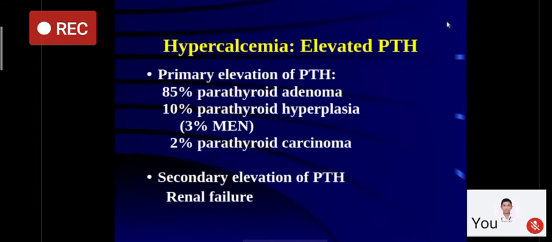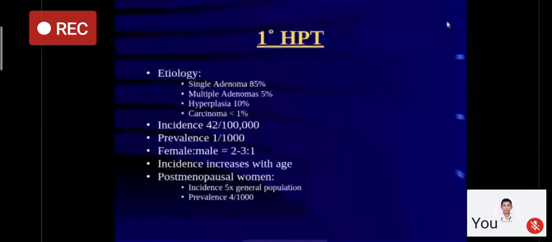Very few cases, around 10%, are because of all-four-gland hyperplasia. I hope you are remembering there are four parathyroid glands present in us, and parathyroid hyperplasia or hyperparathyroidism is an important component of MEN syndromes, and parathyroid carcinoma is a rare entity. There can be a secondary elevation of PTH, which is because of renal failure.